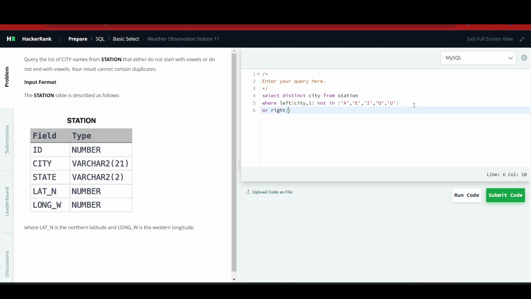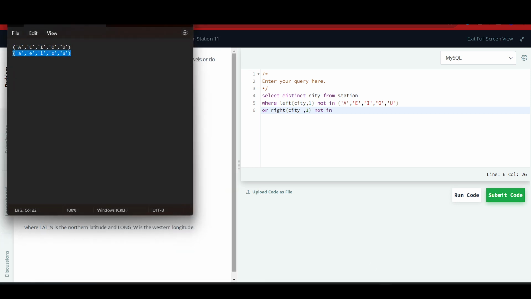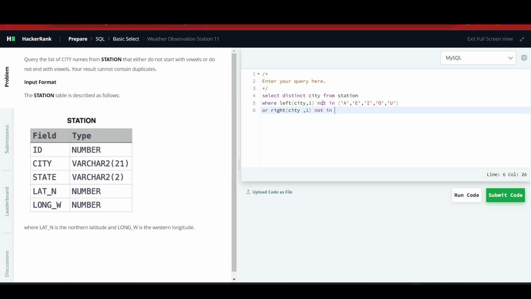So write RIGHT(city, 1) NOT IN, again Control C, Control V, the vowels that it does not end with, and finally we will write this. So the query is: select distinct city from station where the first character does not start with a vowel or the RIGHT(city, 1), the last character, does not end with a vowel.